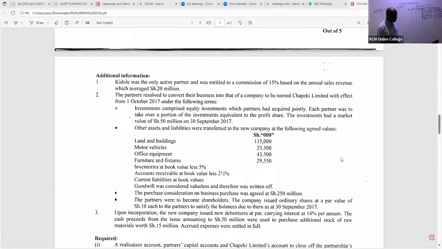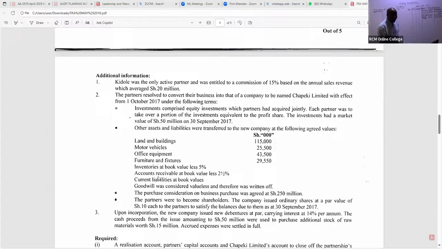These are what we call the fair values. But of importance is for us to appreciate here that we have land and buildings, we have motor vehicles, which were transferred to the new company. We have office equipment, we have furniture and fittings. We have inventories, accounts receivable absorbed by the new company.